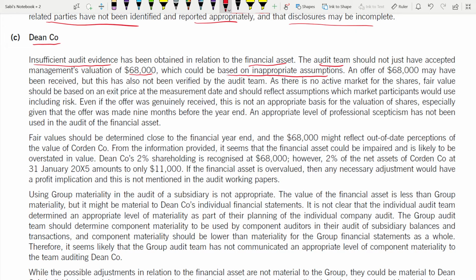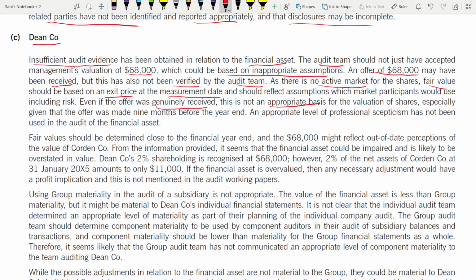An offer of 68,000 may have been received. That does not mean that you have to take the valuation of 68,000 only. But this has also not been verified by the audit team. And there is no active market for the shares. If there is no active market, how are you going to decide on the fair value? This should be based on an exit price at the measurement date, and it should reflect assumptions which market participants would use, including risk. Even if the offer was genuinely received, this is not an appropriate basis.